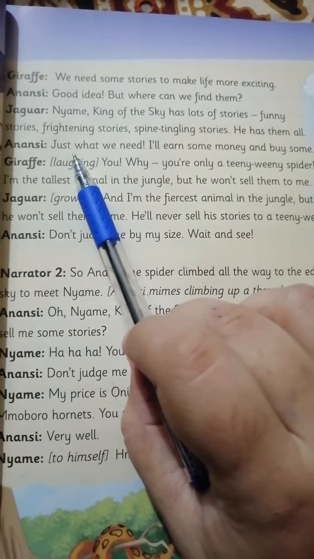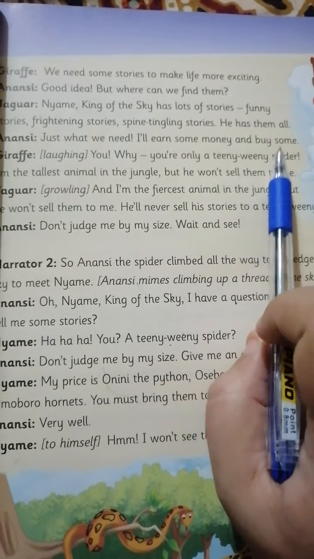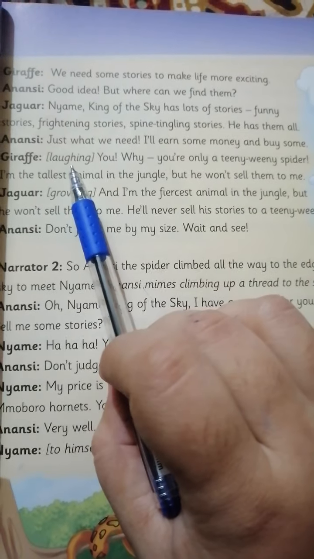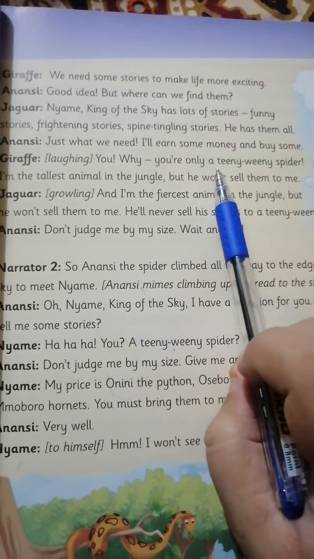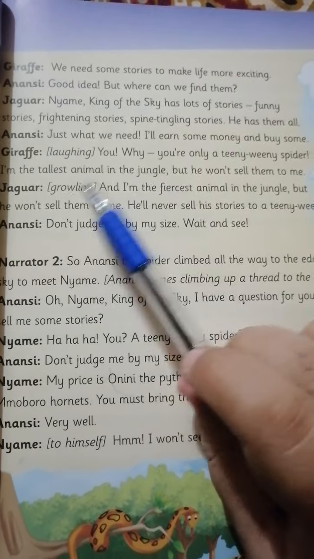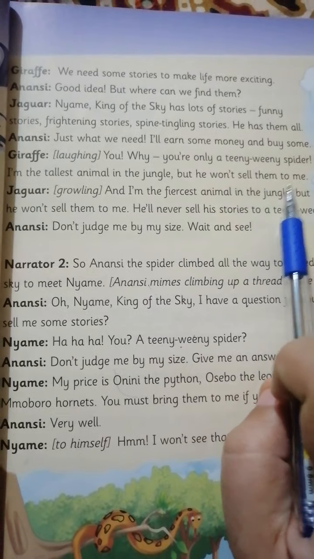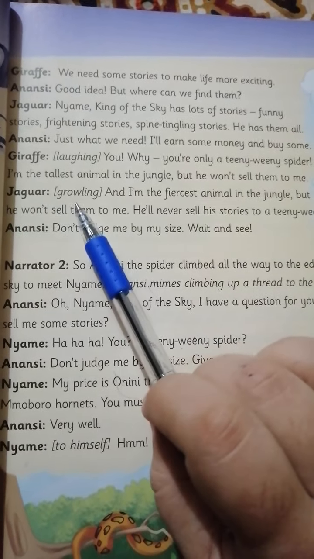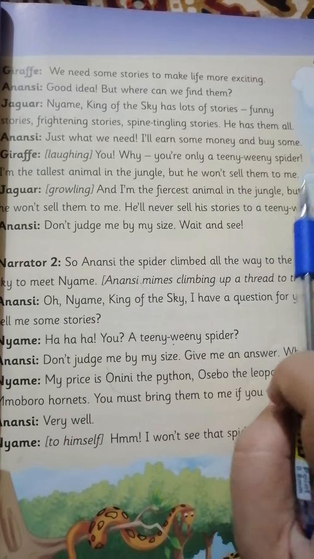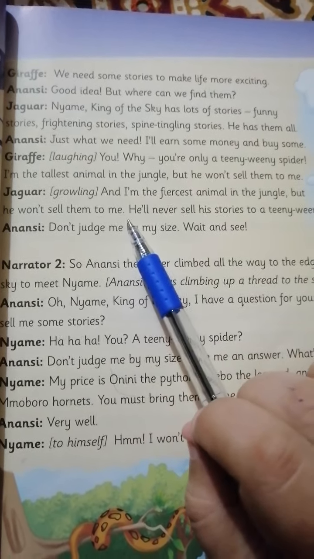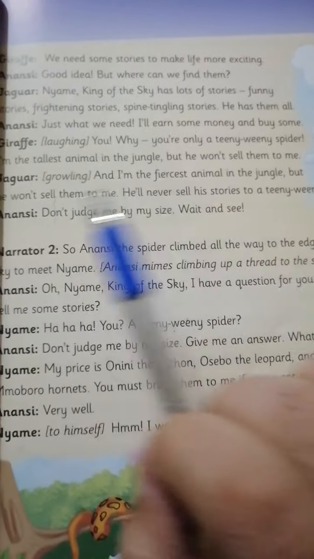Anansi: Just what we need. I'll earn some money and buy some. Giraffe, laughing: You? Why? You are only a teeny weeny spider. I am the tallest animal in the jungle, but he will not sell them to me. Jaguar, growling: And I am the fiercest animal in the jungle, but he will not sell them to me. He'll never sell his stories to a teeny weeny spider.